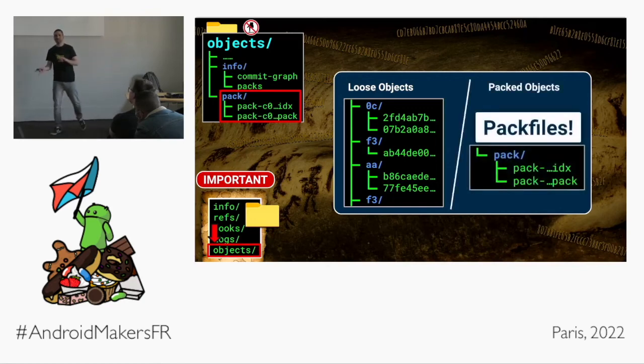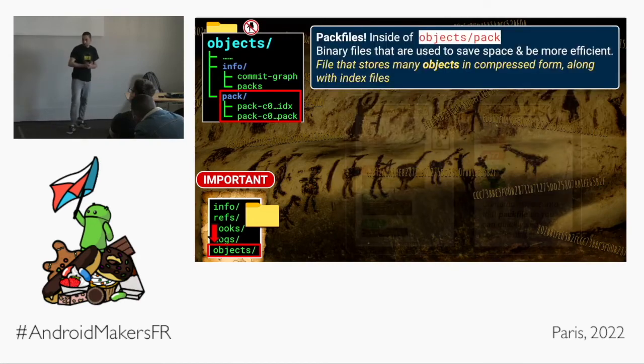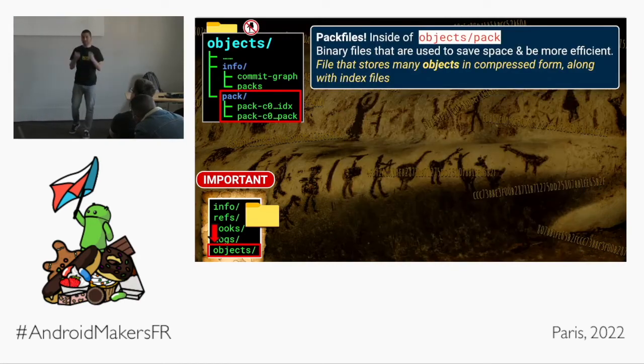Packed objects is the alternative to that, and is something called pack files, which is where Git wins the game of version control systems. That's it. And you'll find these pack files inside the pack directory. What's a pack file? A pack file is a binary file that's used to save space and make Git more efficient, again. It's essentially a big old file that stores object after object after object inside the file in a compressed form. So it's like commit, tree, blob, commit, tree, blah, blah, blah, in one big file.